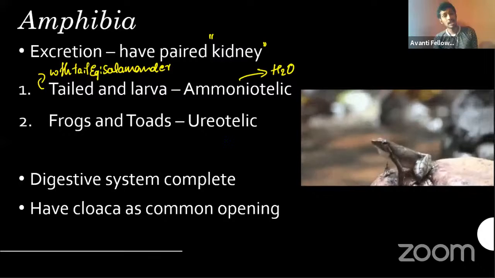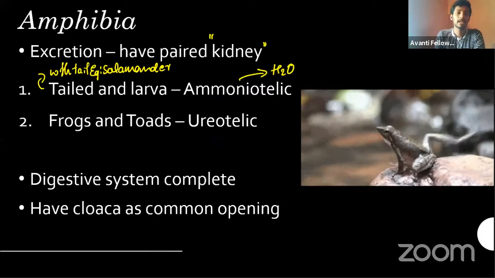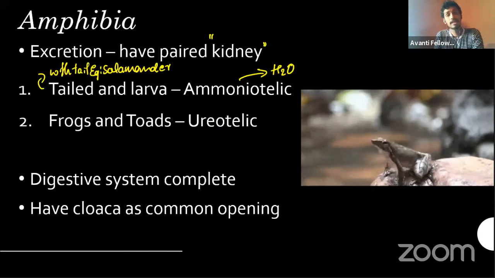We are stating ureotelic or ammoniotelic to mean that most of the nitrogenous waste will go out in this form. That does not mean that all the nitrogenous waste will be in that form only. If you take a frog, even though it's ureotelic, a portion of the urine also contains ammonia. But you can't say it is ammoniotelic, because the form of nitrogenous waste it is excreting in the most is what matters. So frogs and toads will be ureotelic.